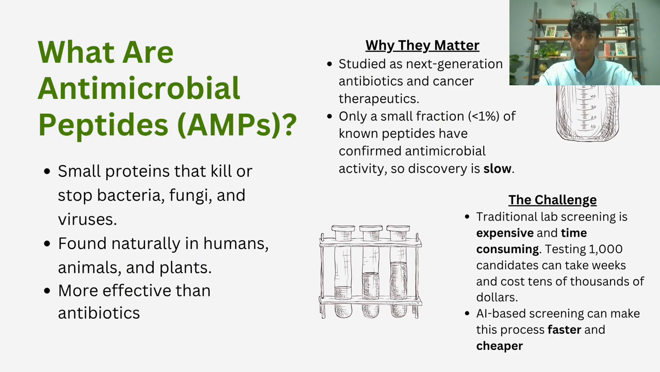Firstly, antimicrobial peptides, or AMPs, are small proteins that can kill or stop the growth of bacteria. They're used to develop new treatments for diseases, but the problem is finding effective AMPs using traditional lab methods is slow, expensive, and labor-intensive. That's where AI comes in, to speed up this process.